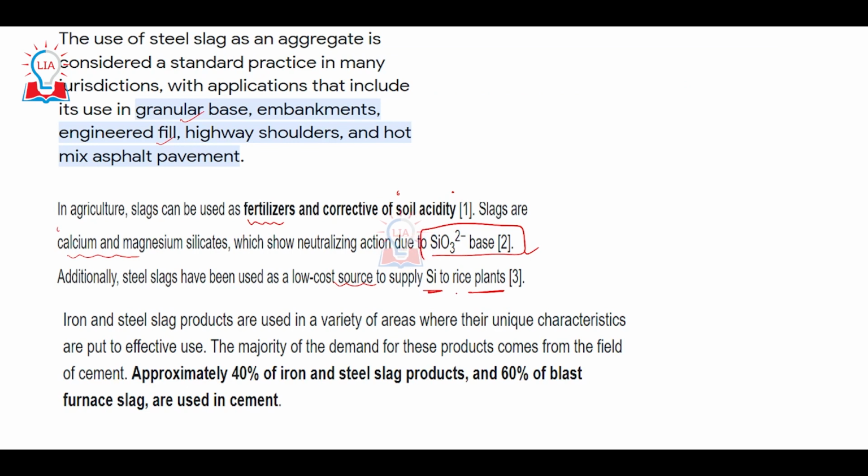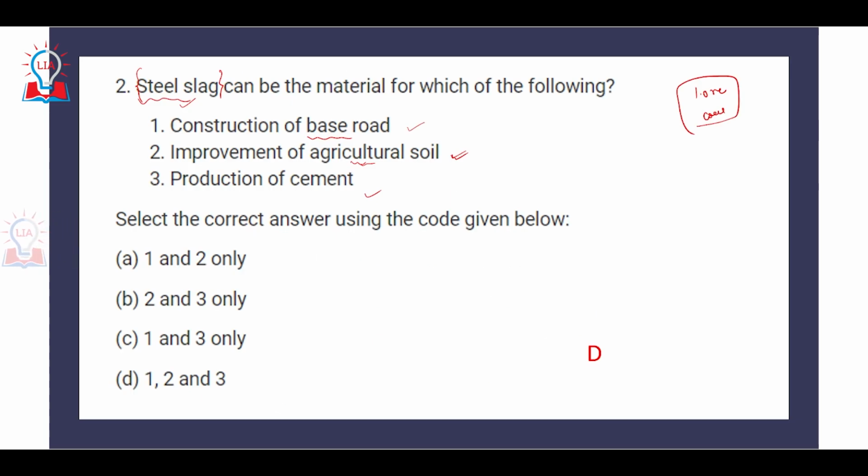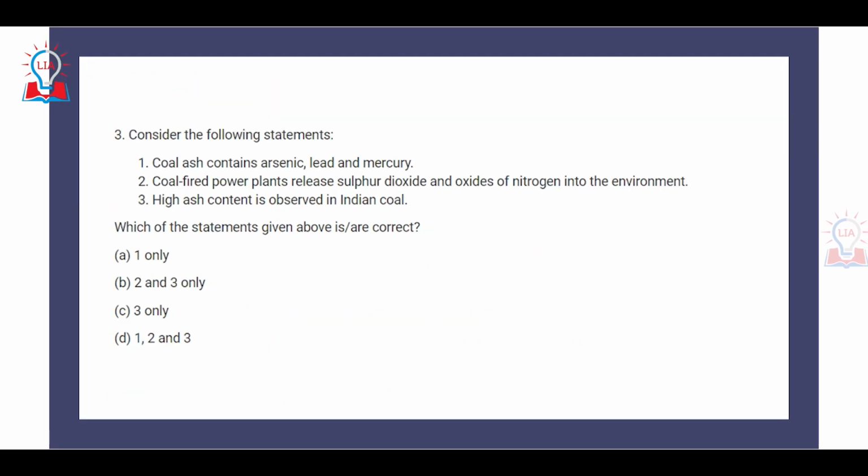So as we discussed right now, that iron, steel, slag products are used in a variety of areas, and the majority of this demand comes from the field of cement. And if you look at the data, approximately 40% of iron, steel, slag products and 60% of blast furnace slags are used in cement. Again, the reason behind this is very simple. They are made up of calcium and magnesium materials, which are beneficial for the production of the cement. So the correct answer is D, 1, 2, and 3.